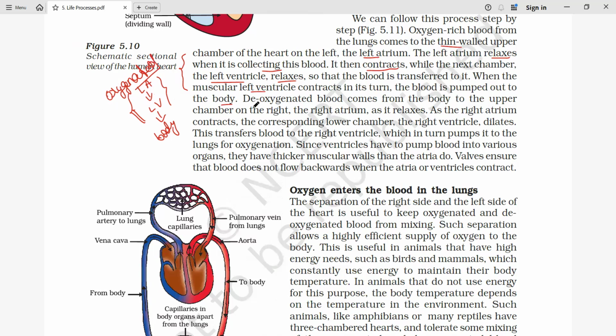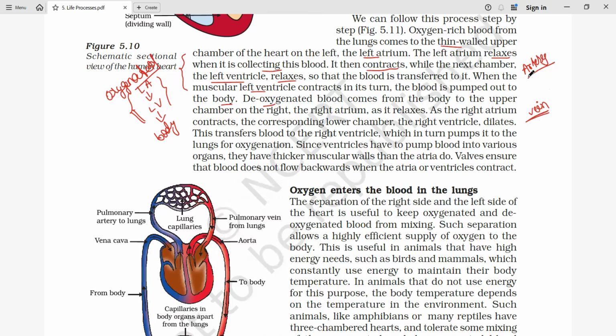Whereas when we talk about deoxygenated blood, from each and every cell of the human body, this deoxygenated blood is coming through the vein. Oxygenated blood is going to different parts of the body through the artery. So deoxygenated कैसे आ रहा?